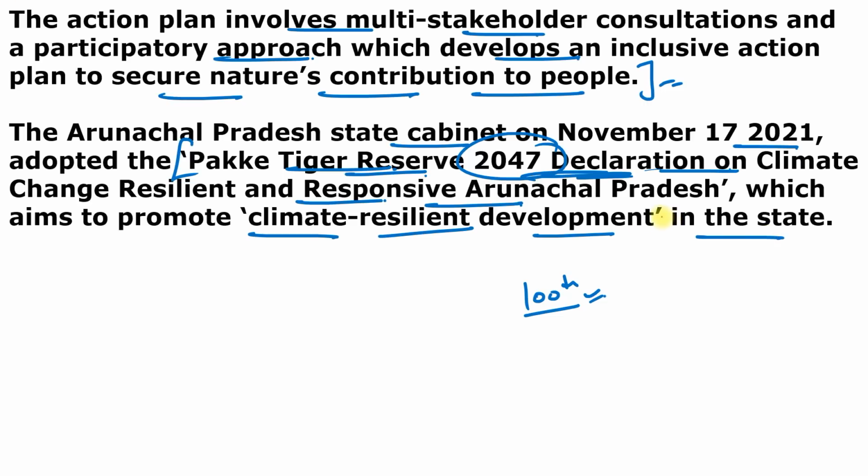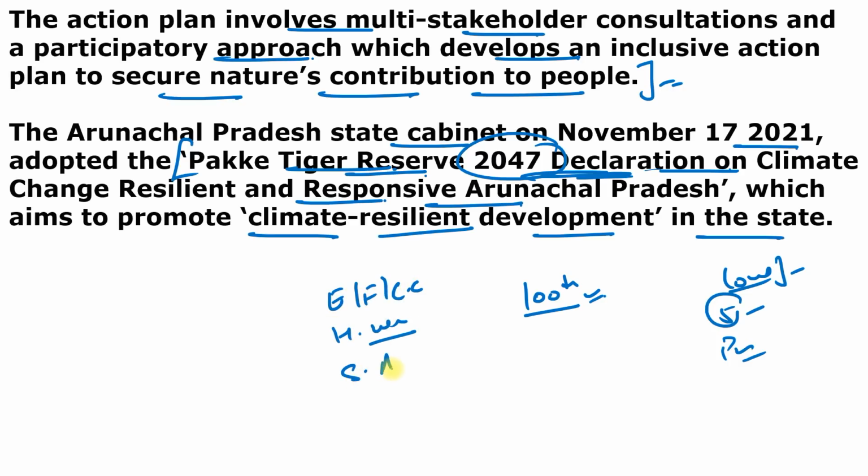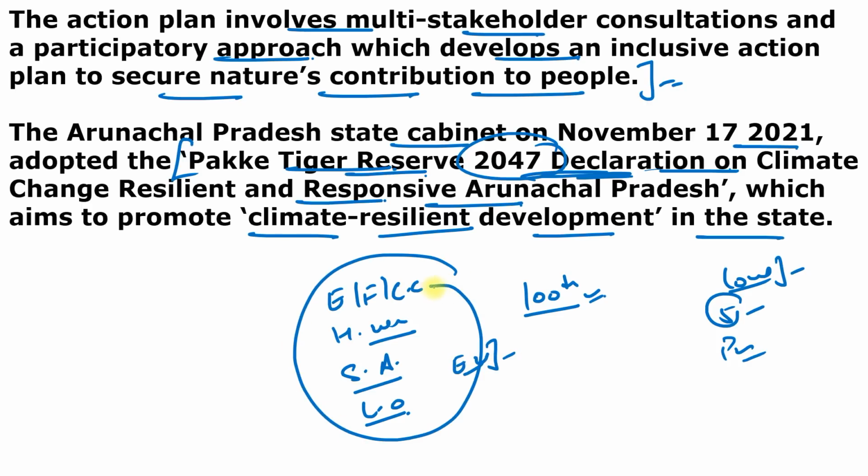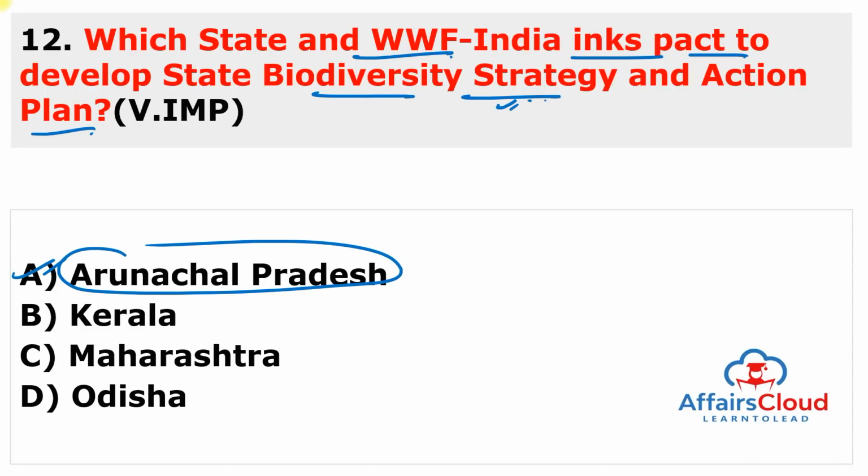And these 5 principles of the Pakke Declaration focus on a multi-sectoral approach to low emission and climate resilient development based on 5 broad themes which are known as Panchdhara. And these 5 broad themes are: environment, forest and climate change; second is health and well-being for all; next is sustainable and adaptive living; next is livelihood and opportunities; and fifth one is evidence generation and collaborative action. So these are the 5 principles under which this Pakke Tiger Reserve 2047 was signed. And remember about Worldwide Fund for Nature India, and its global headquarters is in Gland, Switzerland. So remember this state is Arunachal Pradesh.